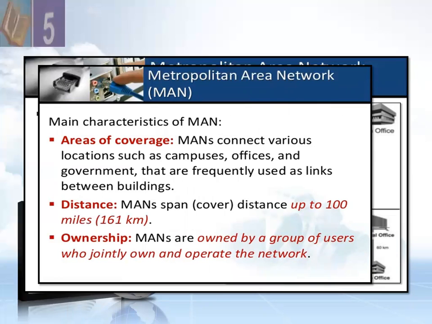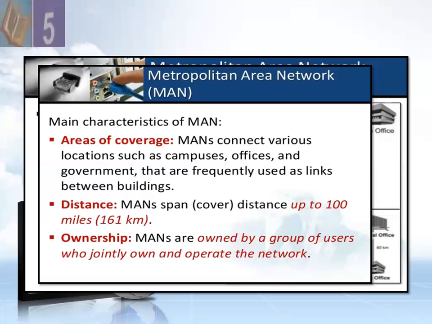Main characteristics of MAN. Area of coverage: a MAN connects various locations such as campuses, offices, and government buildings, frequently used as links between buildings. Distance: a MAN spans distances up to 100 miles, 161 kilometers. Ownership: MANs are owned by a group of users who jointly own and operate the network. So if you talk about the characteristics, it is larger than a LAN and smaller than a WAN, covering an area between 5 to 50 kilometers in diameter.